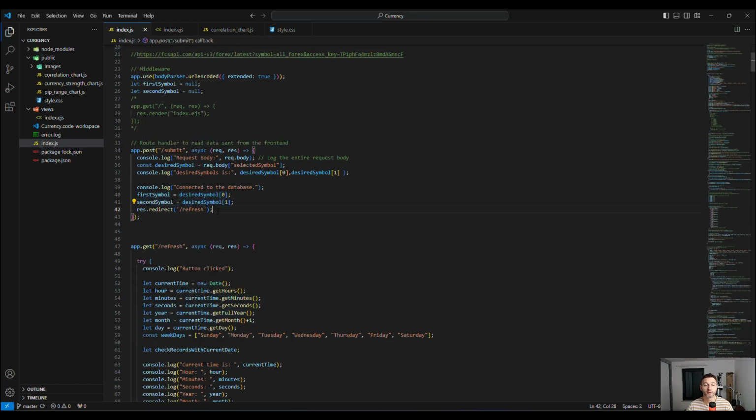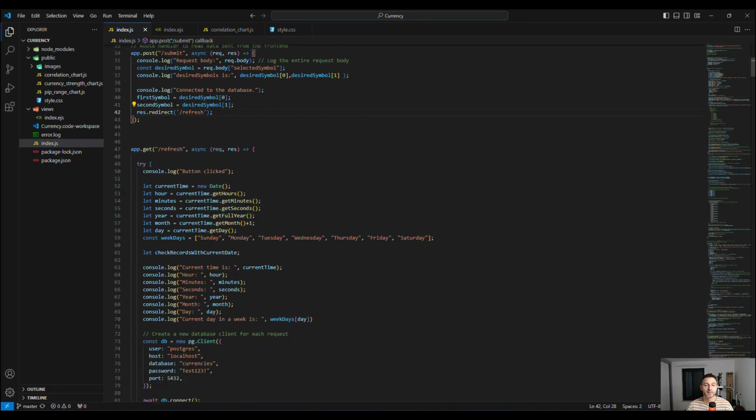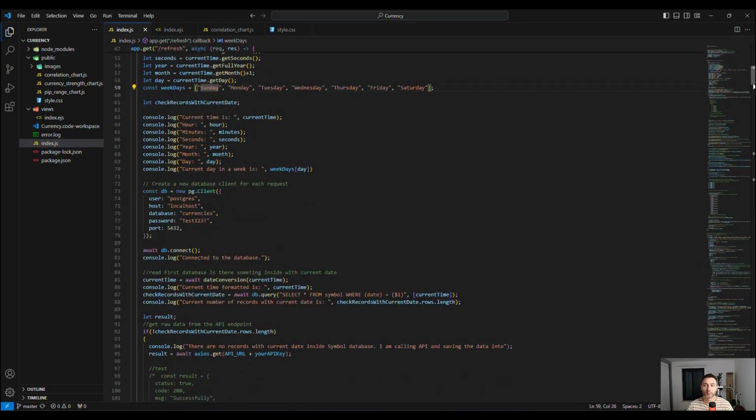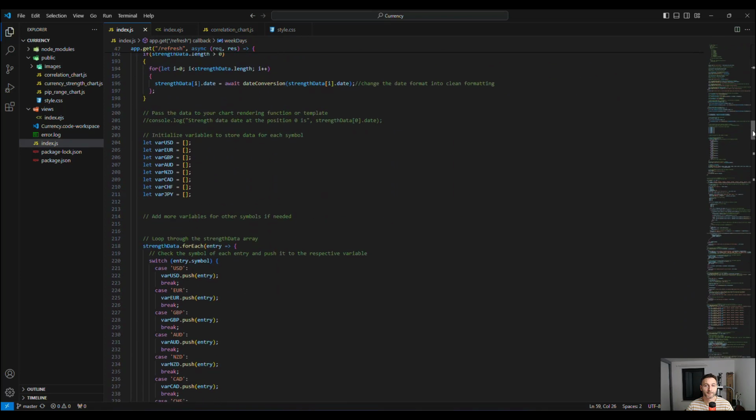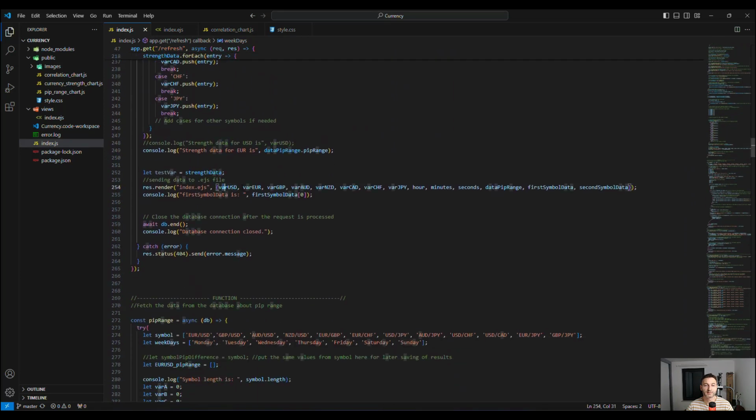I had an issue how to do that, because inside the get method I had res.render to send the data to the front end. So there was an issue how to call the database from the function that is inside this one. I moved the function here inside, but after that I had another issue. There were no variables to send to the EJS, which were inside this function, for example these variables.